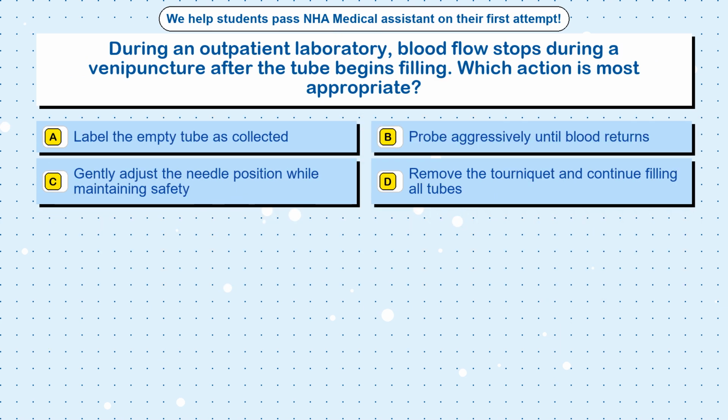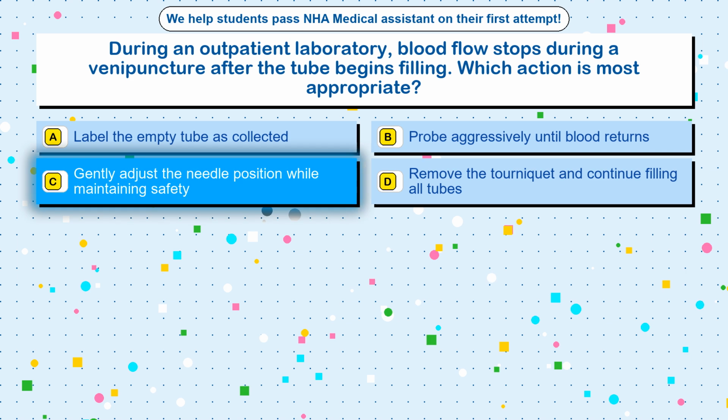Question 15. During an outpatient laboratory, blood flow stops during a venipuncture after the tube begins filling. Which action is most appropriate? Option A. Label the empty tube as collected. Option B. Probe aggressively until blood returns. Option C. Gently adjust the needle position while maintaining safety. Option D. Remove the tourniquet and continue filling all tubes.